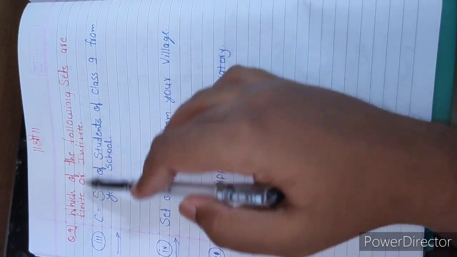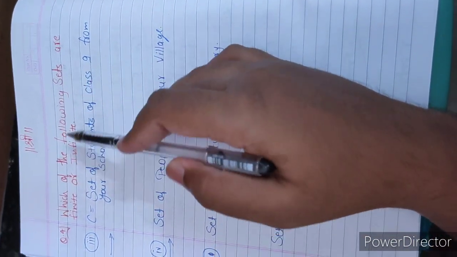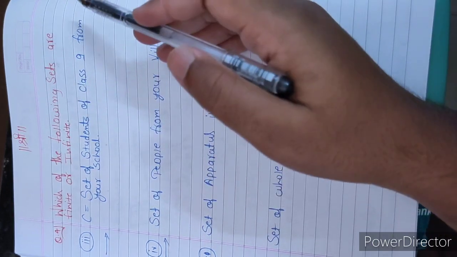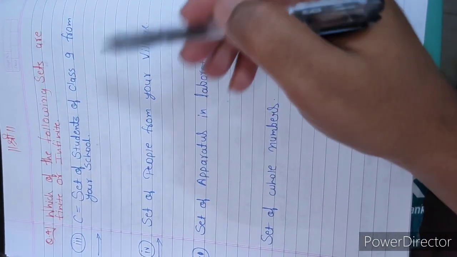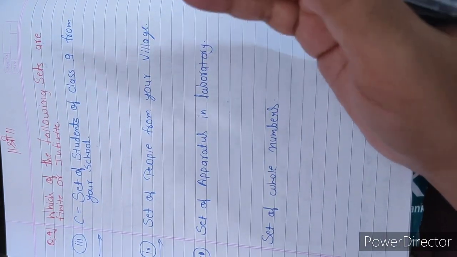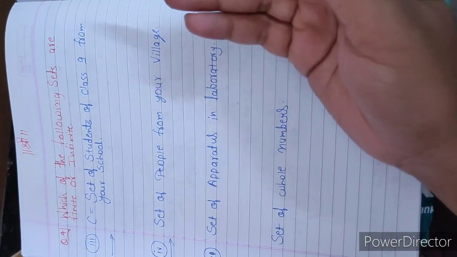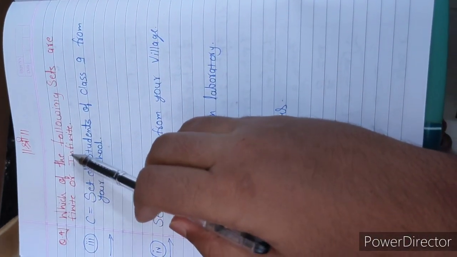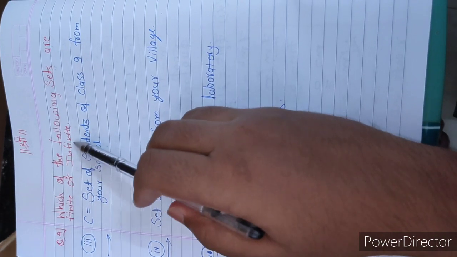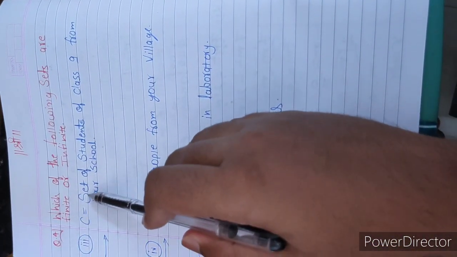Let's recap what is given in question number 4. Which of the following sets are finite or infinite? We have to find out which of the given sets are finite and which are infinite. It means whether the elements are countable or not. If elements are countable, then the given set is finite. If elements are uncountable, then the given set is infinite. Here we have completed 2 questions.